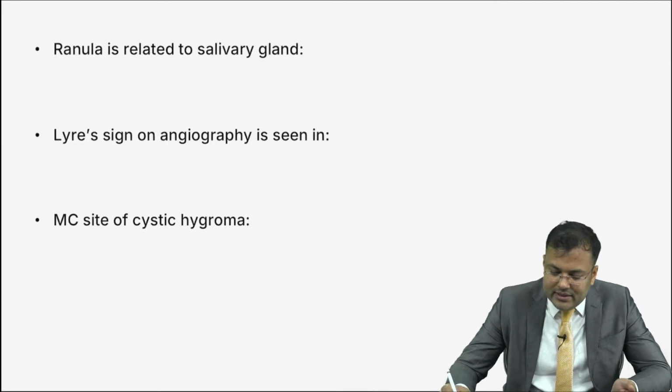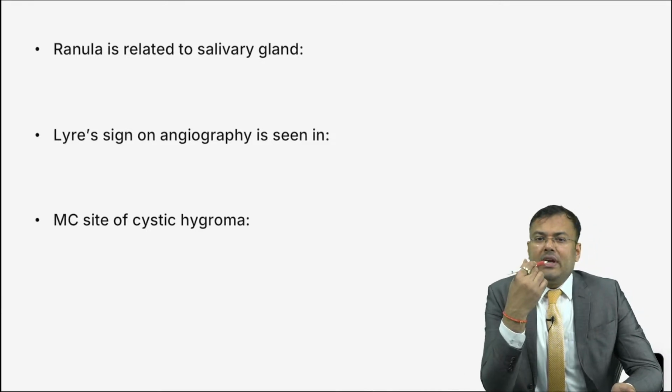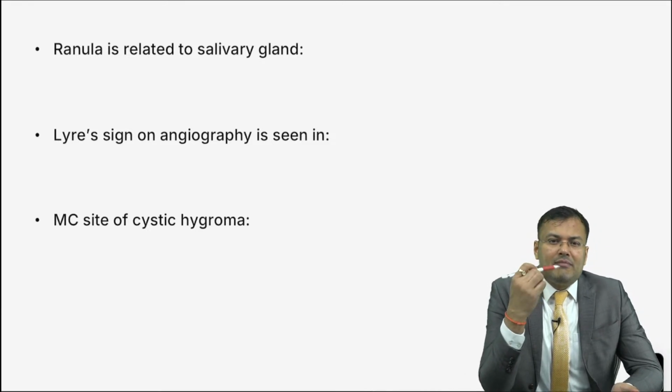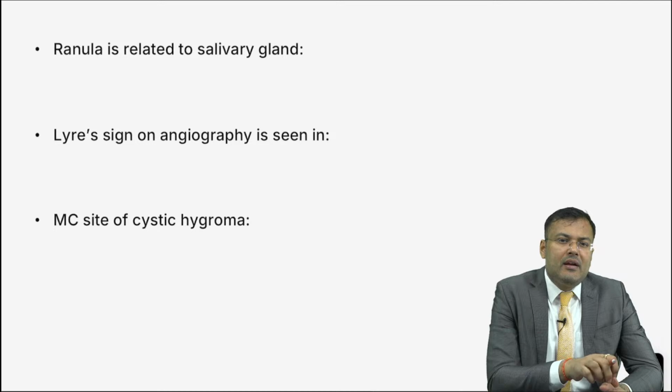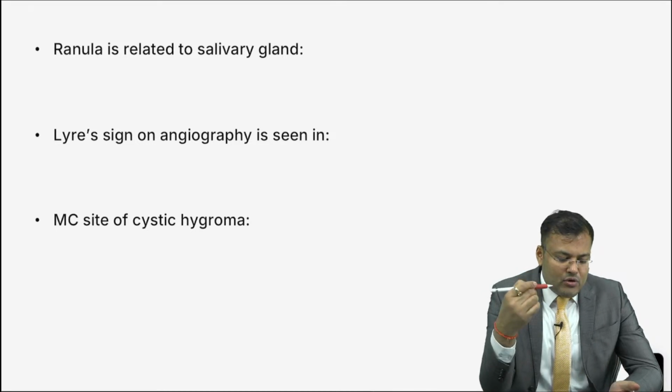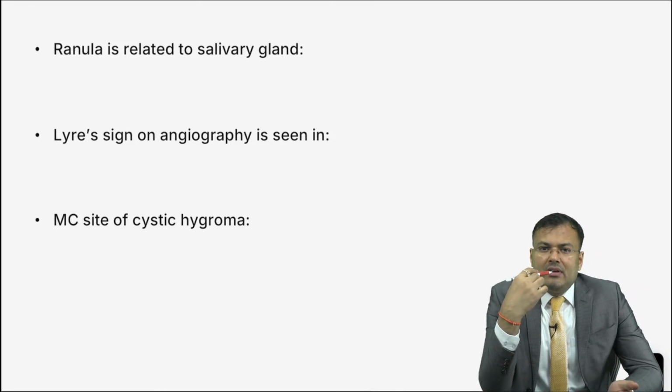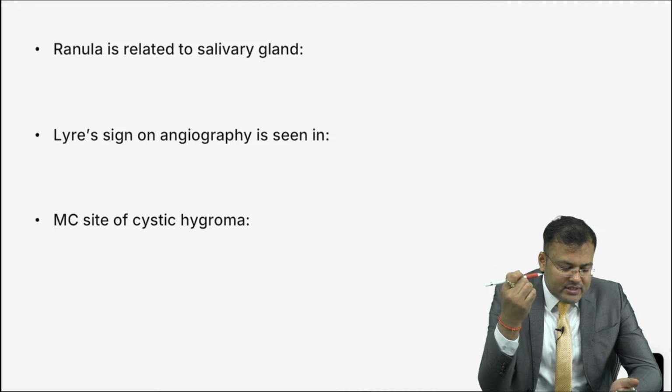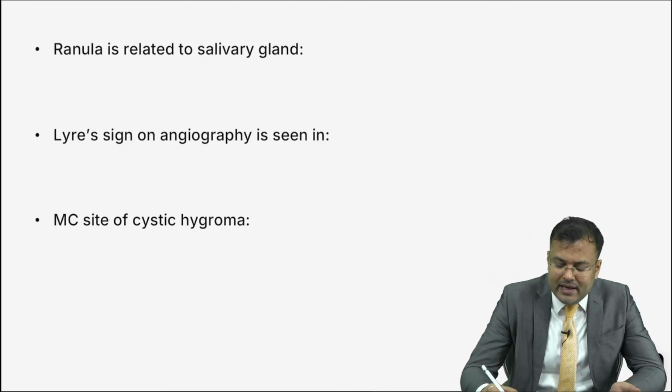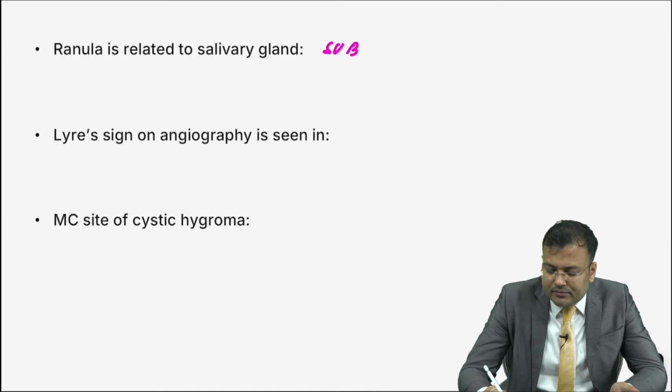Next question, guys, easy question. Ranula is located just below the tongue in the floor of the mouth. It is related to a salivary gland. I told you the answer also. So it is in relation to which gland? Yes, Vipul Joshi, first person to reply correctly, sublingual gland. So in relation to the sublingual gland.